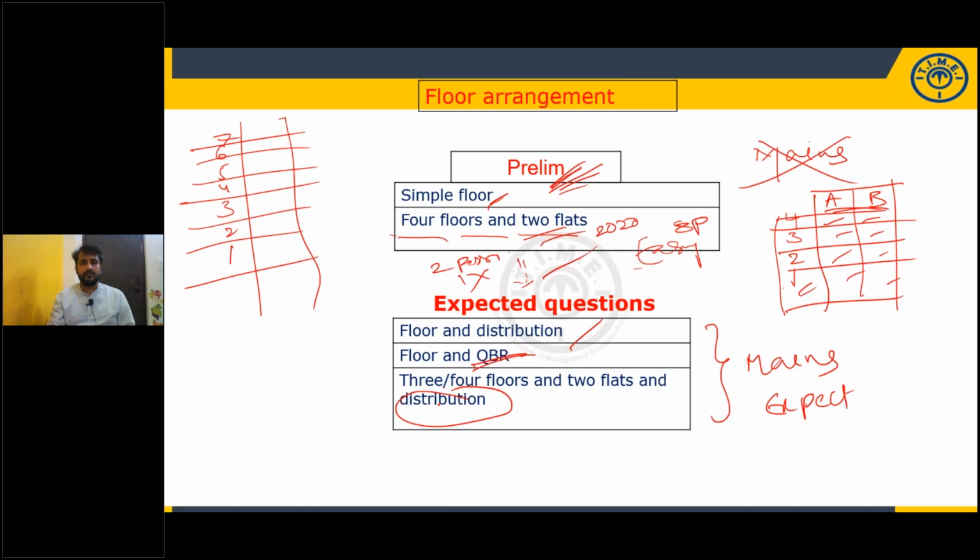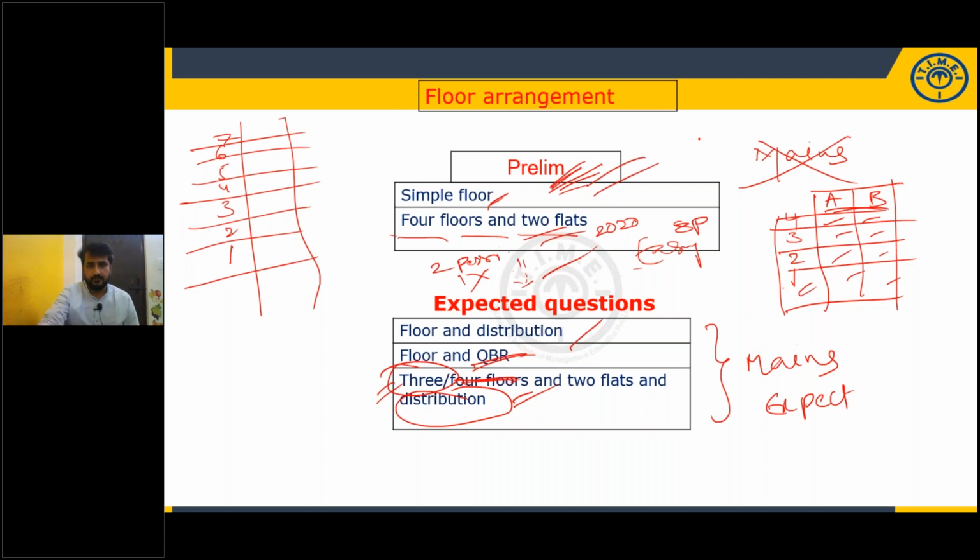Each floor has 2 floors, and each of them likes a different fruit. Each of them is from a different city. That kind of information. Even 4 floors they may not give. In RBI Assistant they may give 3 floors with respect to floor arrangement.